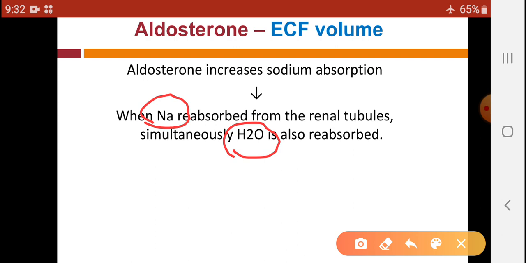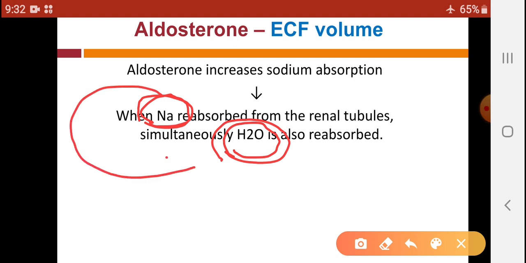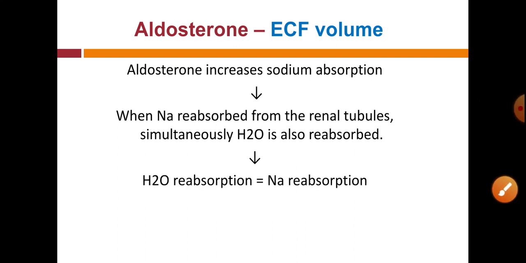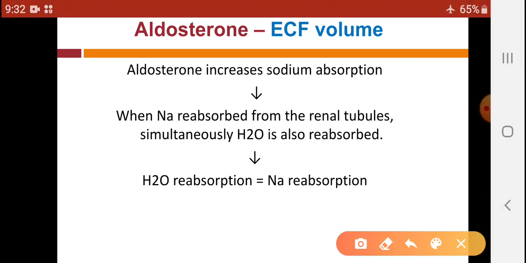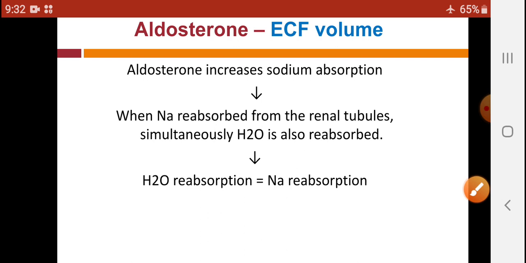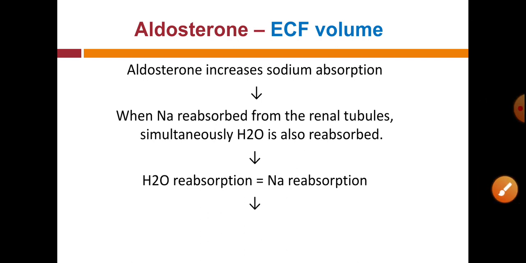That means when there is a reabsorption of sodium, there is a reabsorption of H2O. H2O reabsorption is equal to sodium reabsorption. That means if sodium reabsorption is 50%, then 50% of water molecules are also reabsorbed because of the tendency of sodium.